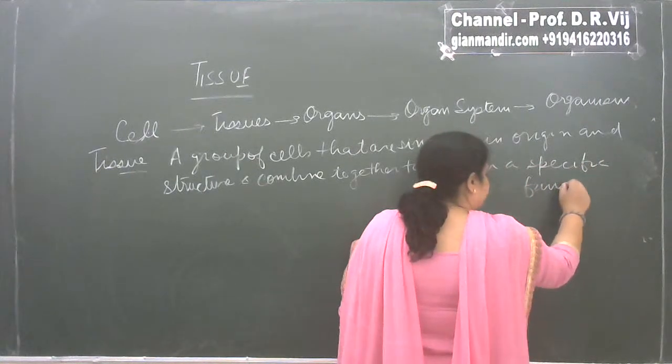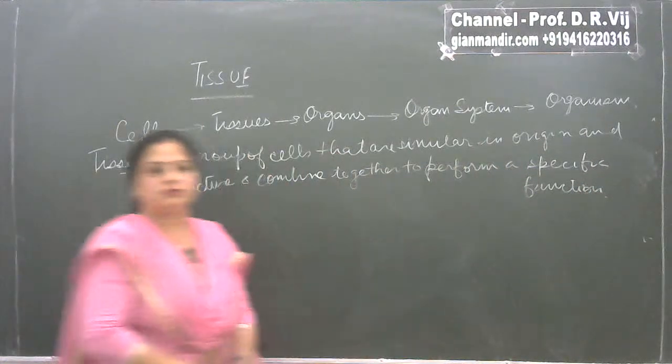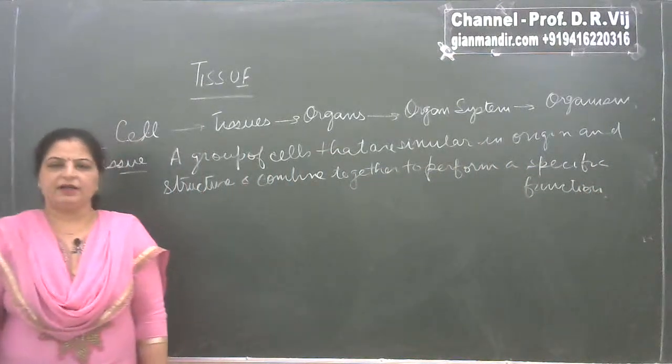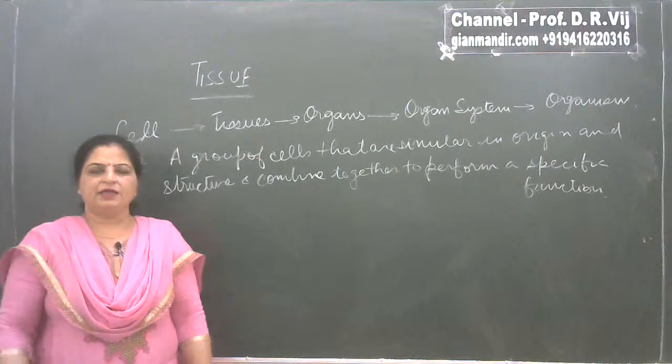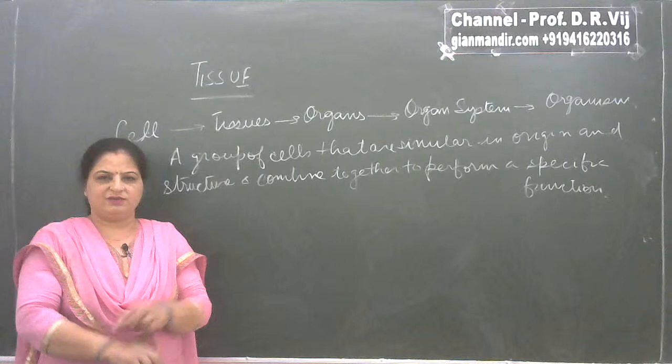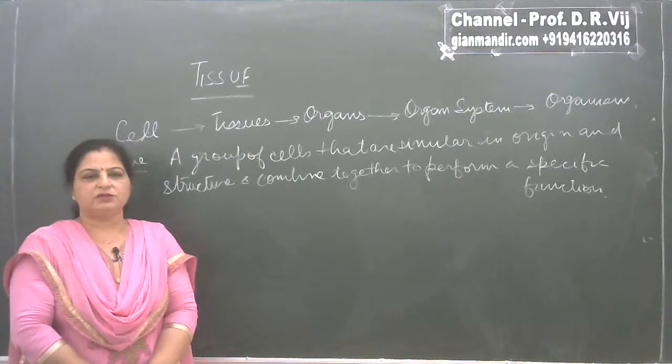That group of cells is known as tissue. So when cells that have almost similar structure and similar origin combine at one place to perform a specific function, that is known as tissue.